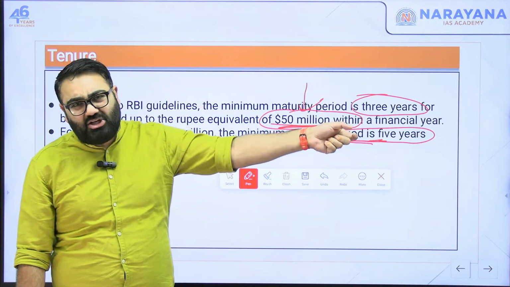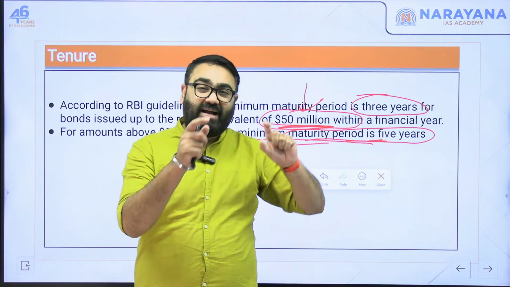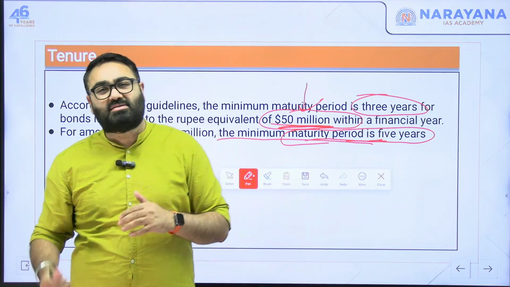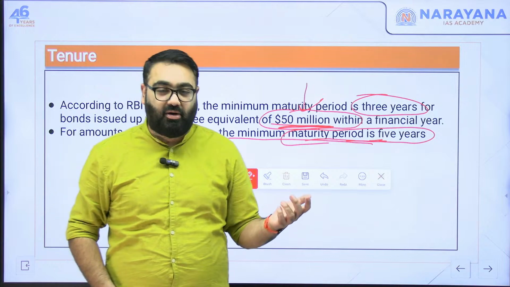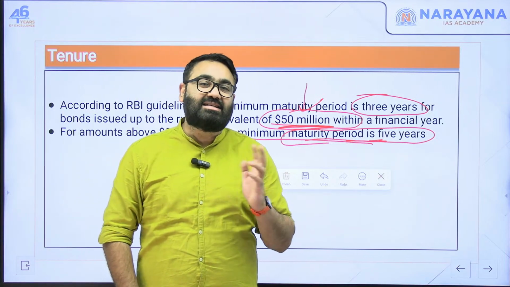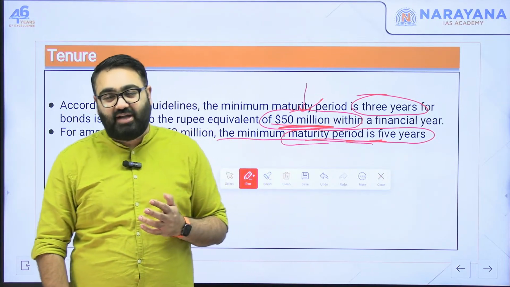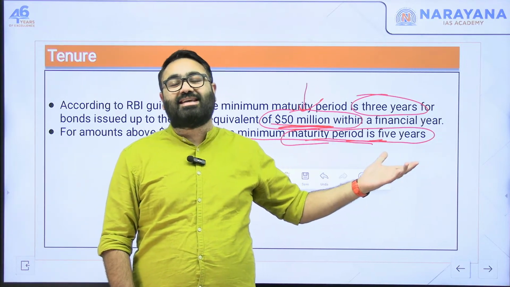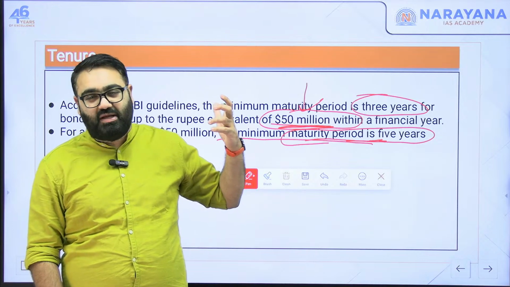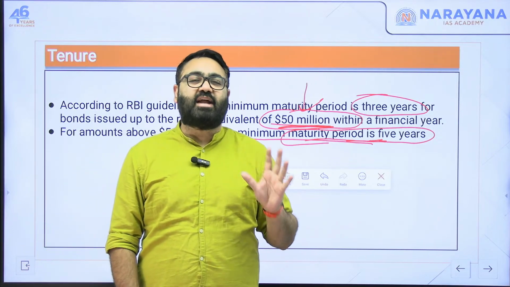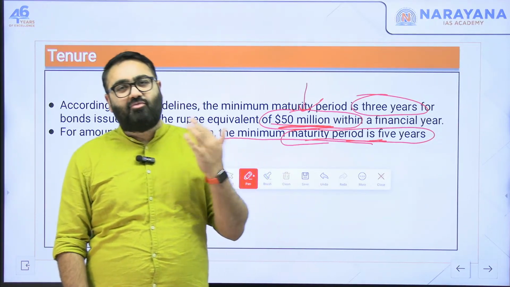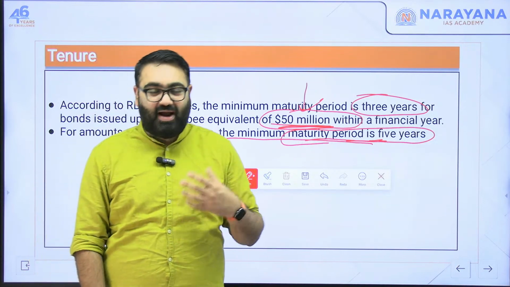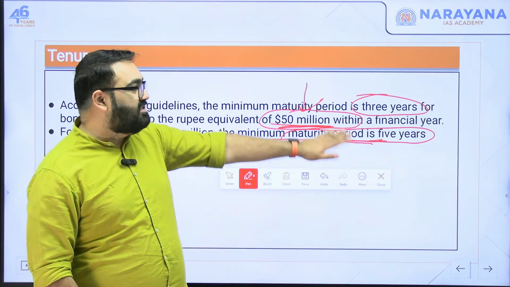The exact period will be decided by the person or entity that is issuing the bond. RBI cannot decide the exact tenure. They can just give you a regulation that this is the minimum tenure. Like HDFC is raising $750 million worth of Indian rupees. So HDFC will decide what the tenure is. They will decide when they have to pay the principal amount and the interest back. RBI can just give you the minimum period.